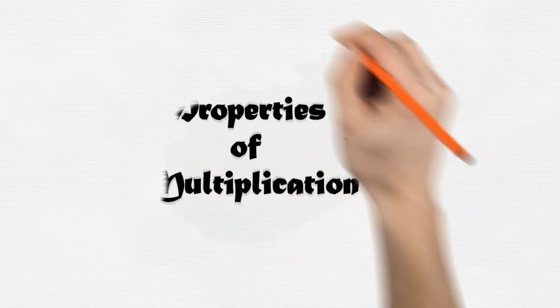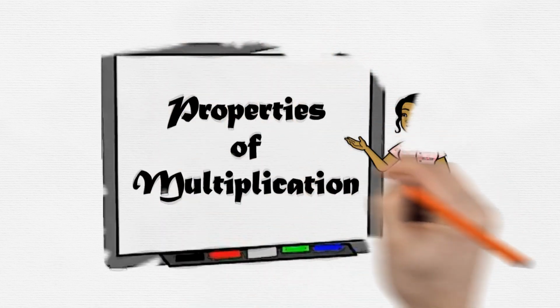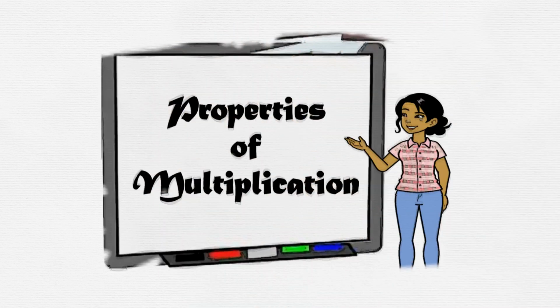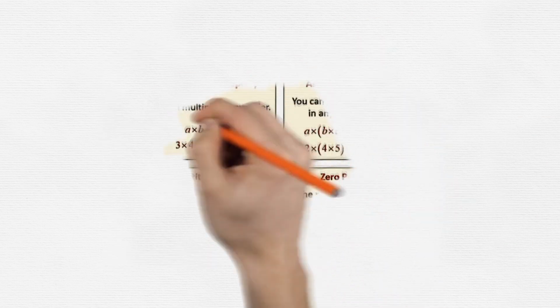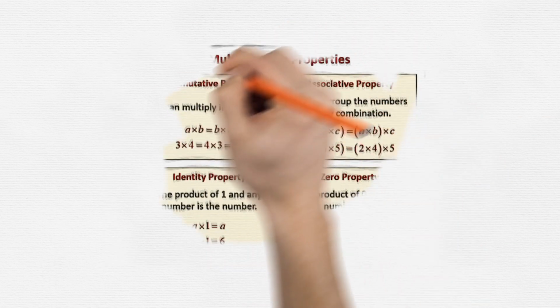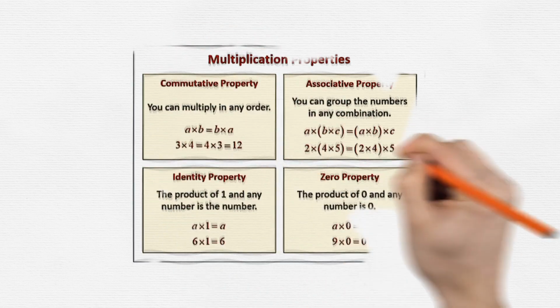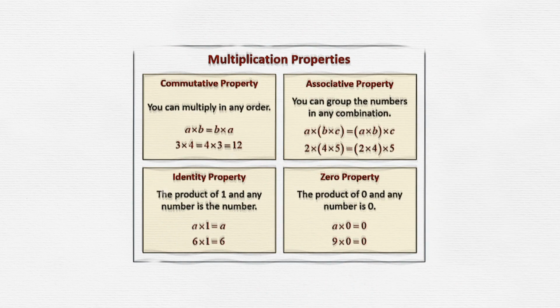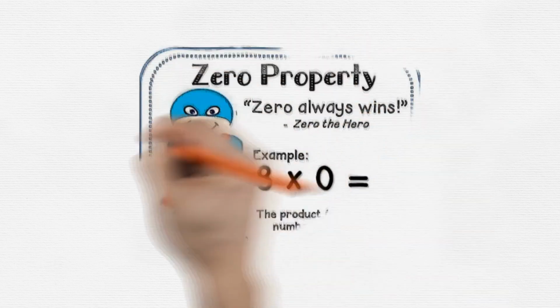Hello, everyone. Welcome to our exciting journey into the world of multiplication. We'll be looking at properties of multiplication. Today, we'll be unraveling the magic behind this fundamental mathematical operation by exploring four key properties: the commutative property, associative property, identity property, and zero property of multiplication.